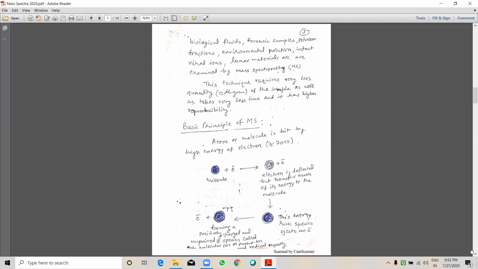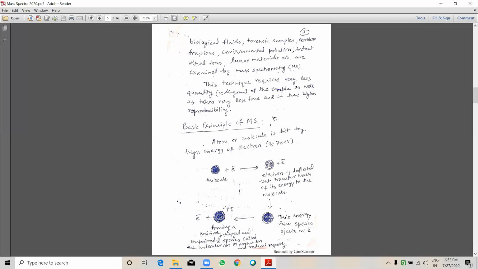This technique requires a very small quantity, micrograms of the sample, takes very little time and has high reproducibility. It means once you analyze a sample with the mass spectrometer, the same result will be repeated again. Suppose you are taking benzene, whatever fragmentation comes, with the mass of benzene 78, it will be reproducible. Again you will get the same mass on the instrument.